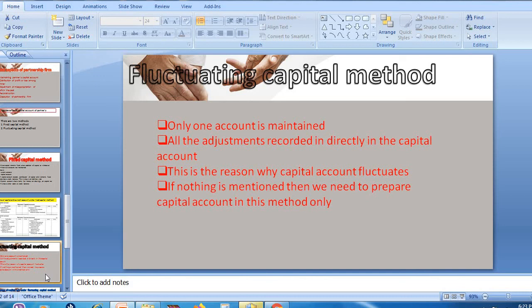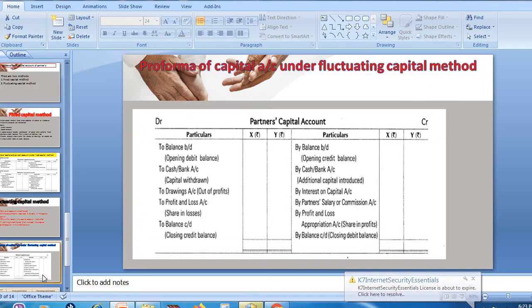And the main important thing we need to note down is that if the problem does not mention in which method we need to maintain the partner's capital account, if that information is not given in the problem, then the capital account should be maintained only in this method. If they specifically mention it, then only you can choose fixed as well as fluctuating. If nothing is mentioned, only this method you need to follow. Understood?